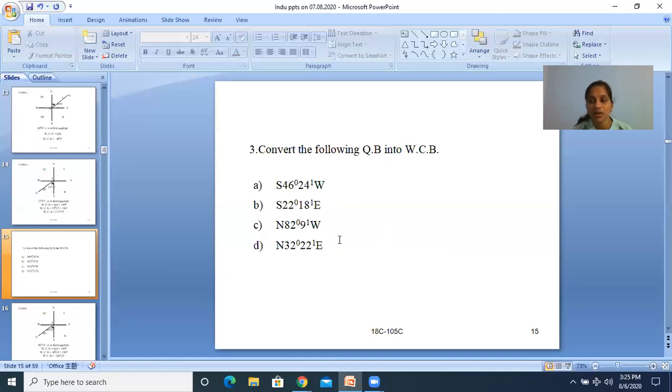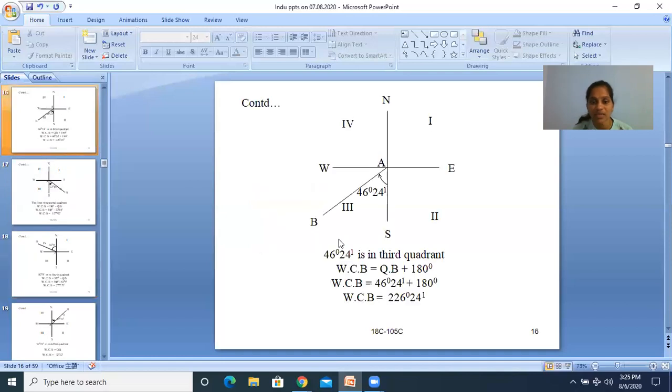Southwest is the third quadrant. So what is the rule for conversion in third quadrant? WCB is equal to QB plus 180. So this is the line, third quadrant, 46. And then WCB is equal to 46 degrees 24 minutes plus 180, and the value is 226 degrees 24 minutes. So you can cross check also. So 226 degrees 24 minutes.